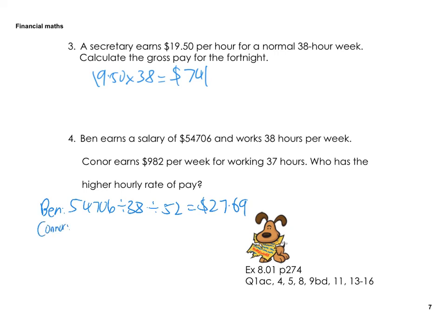his is already weekly, let's just make it hourly, so divide by 37, which is 26.54. Okay, so clearly Ben's is a bit higher. So therefore Ben has higher pay.